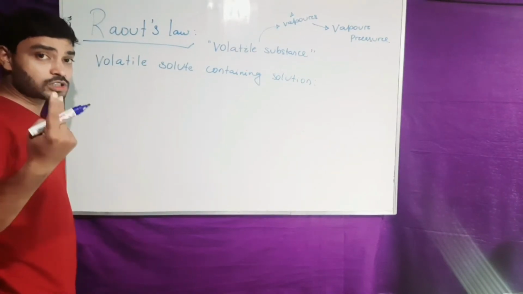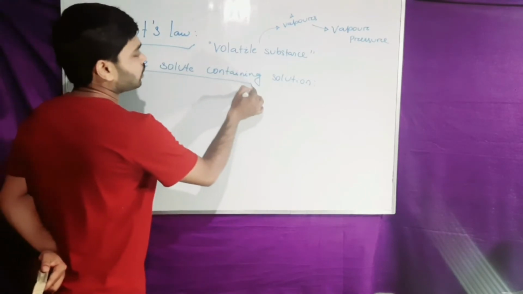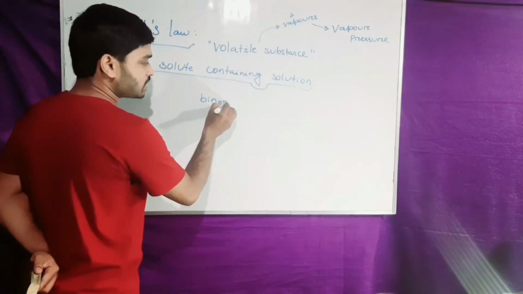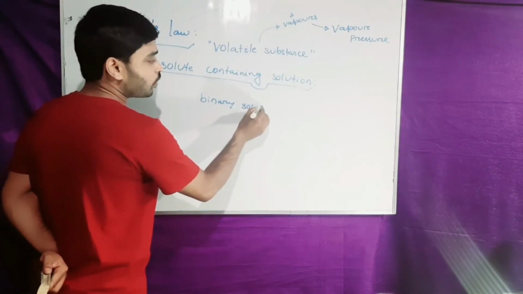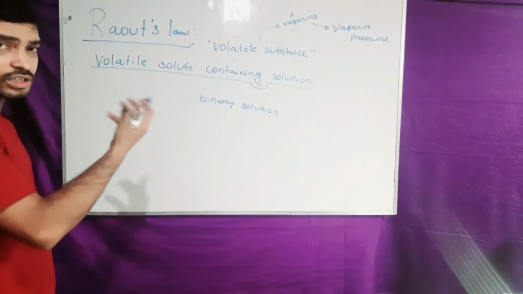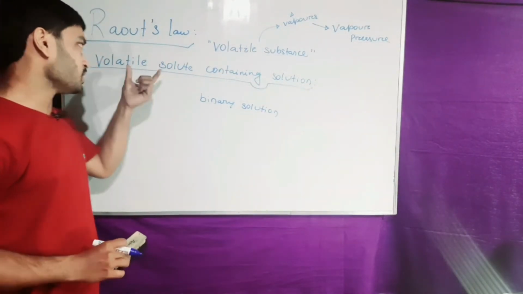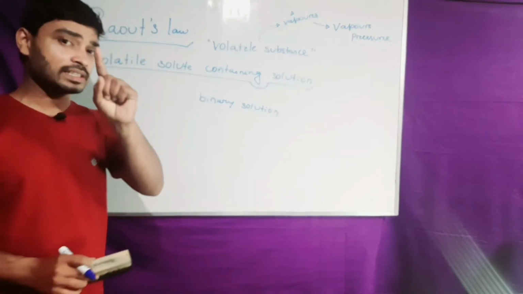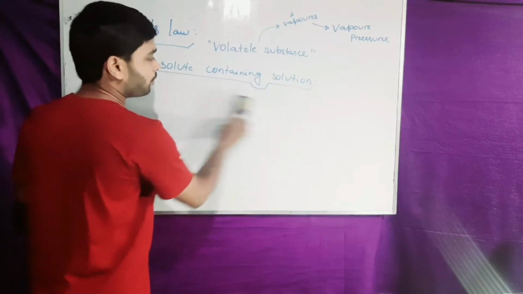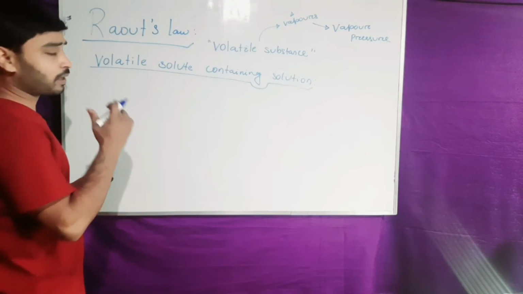Why? Because the solution has two components. Any solution which has two parts will be termed a binary solution. So the solute molecules and the solvent molecules here are both volatile in nature. Let's first write the statement, and we will understand it with a proper diagram.